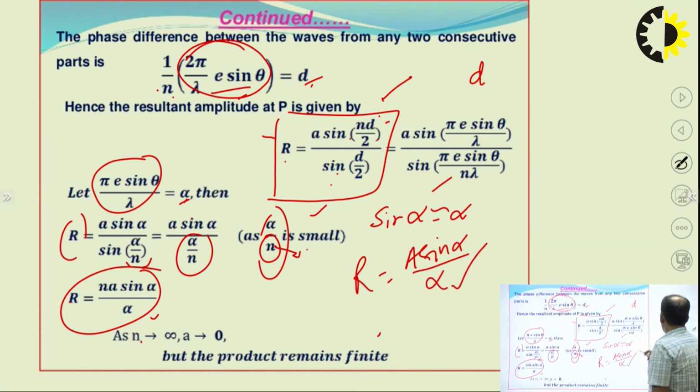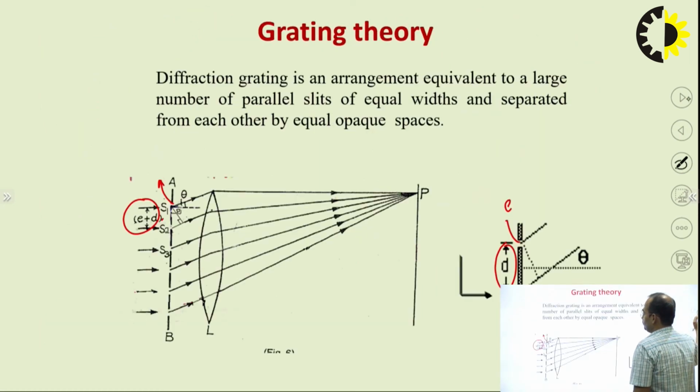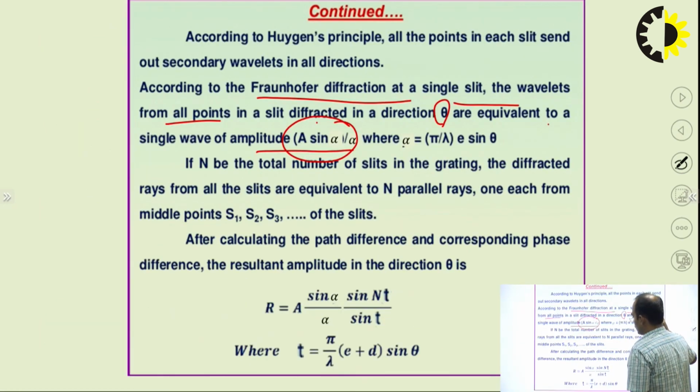I have already derived this. I am using this formula R equal to A sin alpha by alpha, where alpha is equal to pi by lambda E sin theta.